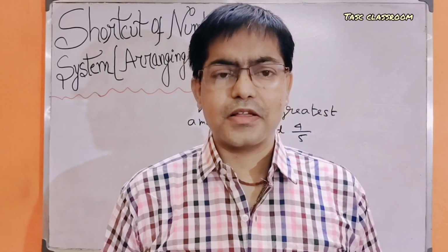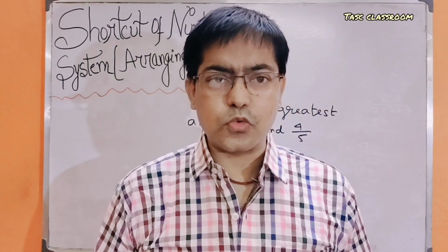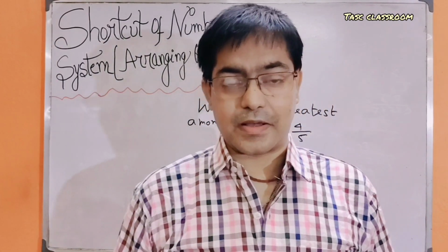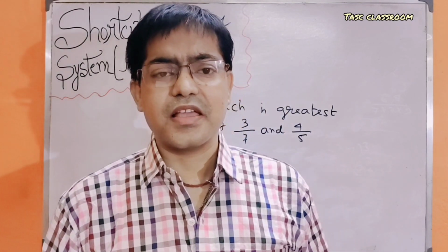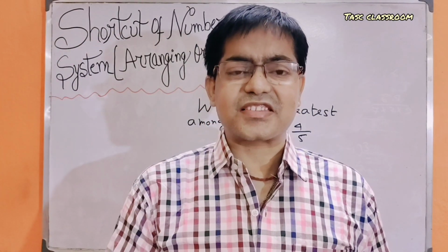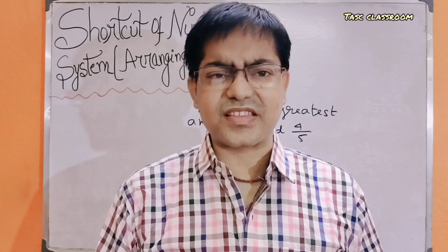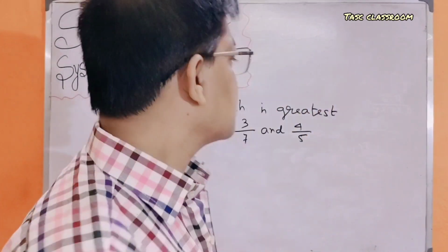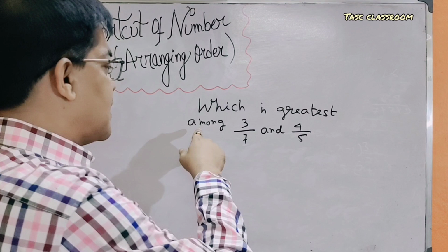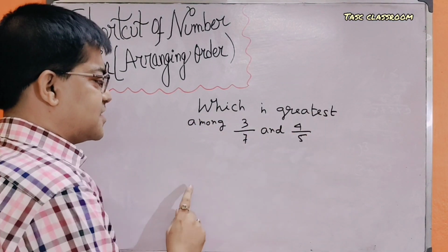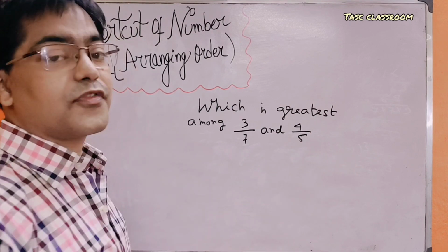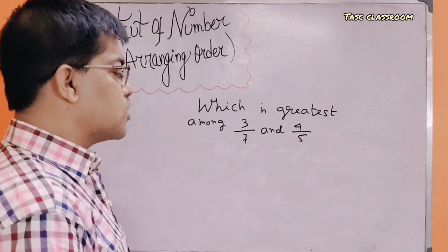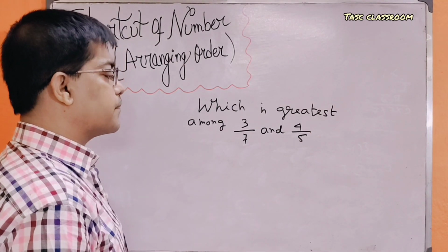Today I am discussing the number system with you. In the section of number system, a question comes in any competitive exam about this problem: which is greatest among 3 by 7 and 4 by 5, in the conventional method.